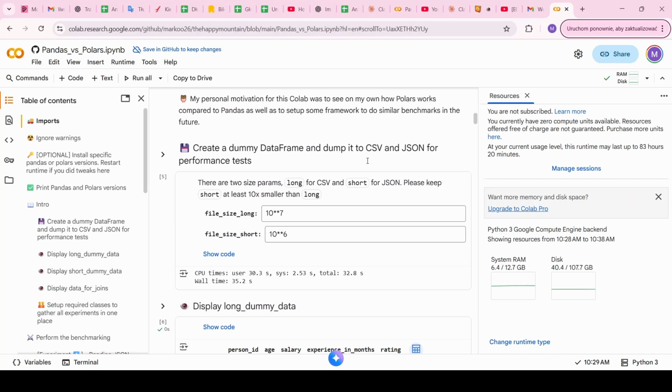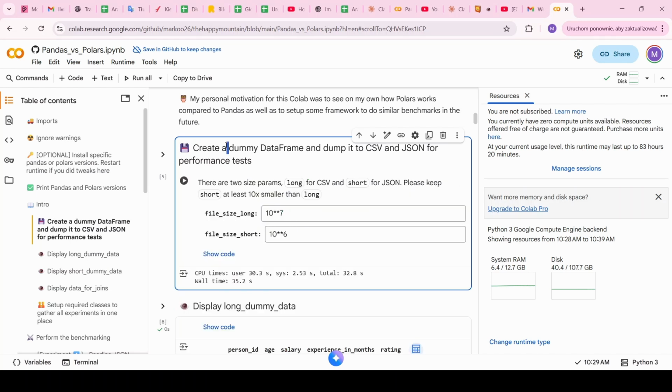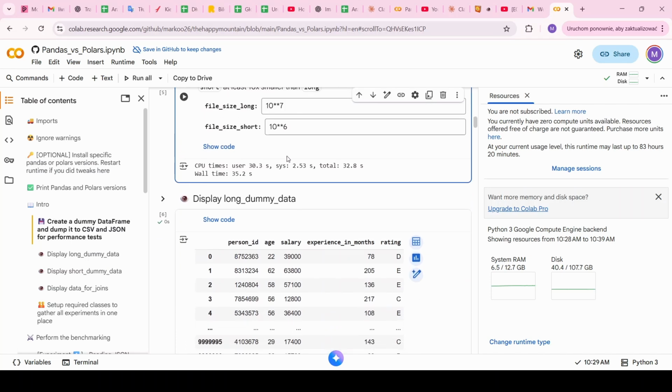And currently the setup is 10 to the power of 7, namely meaning 10 million records, and 10 to the power of 6, meaning 1 million records, which is for the short. Also, what this Colab does is that it uses some Python magic, or Jupyter IPython magic, called %time, so that anytime you run a code cell, it will give you information on how long the execution time for a given code cell was.